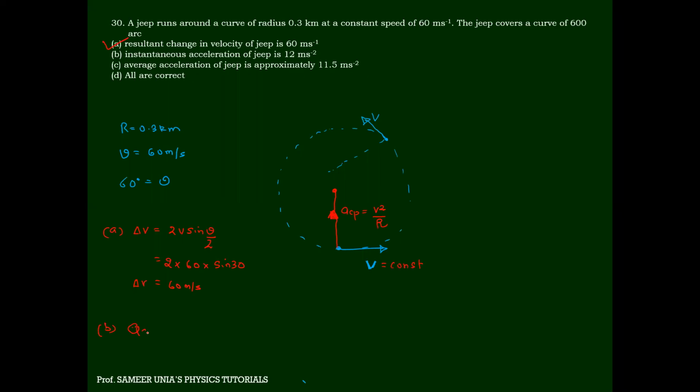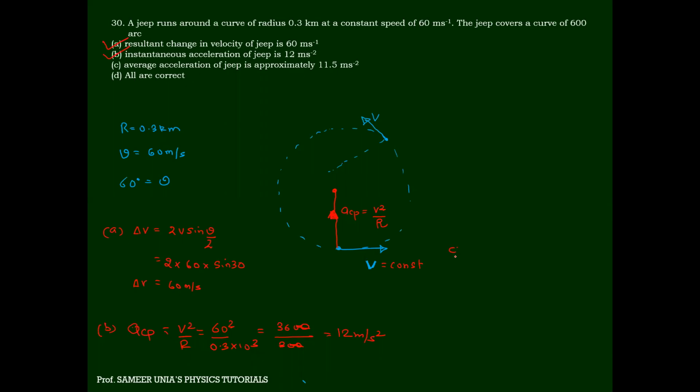So centripetal acceleration at any instant is v square by R. Can I say v is given as 60, square, by R which is 0.3 kilometer? It is 12 meter per second square. Very good, this is also correct. So actually that means all are correct.